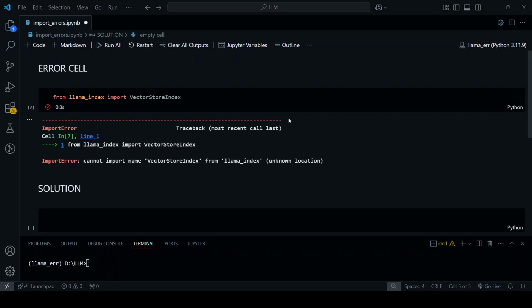Hello. So, are you getting the import error? Cannot import name VectorIndex from LlamaIndex, unknown location? Let's fix it in under 60 seconds and import VectorStoreIndex to continue ahead.